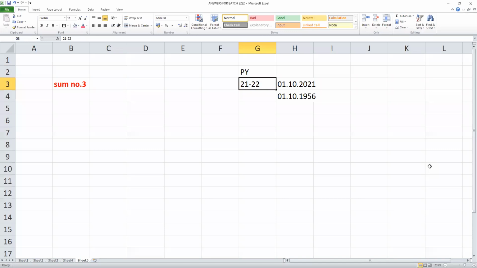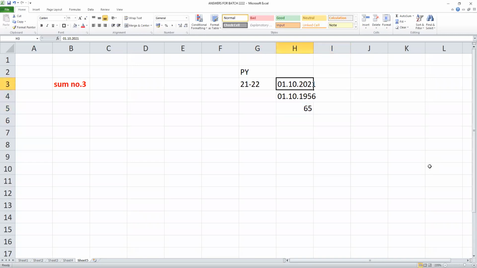April 21, May 21, June 21, July 21, August 21, September 21, October 1st 21. Now what is 2021 minus 1956? 65 years. He is a senior citizen, sir. Yeah, correct. Completed 60, then he is eligible for higher exemption.